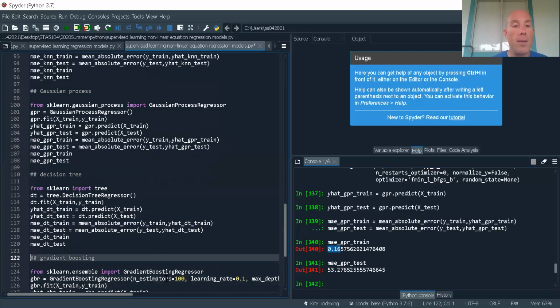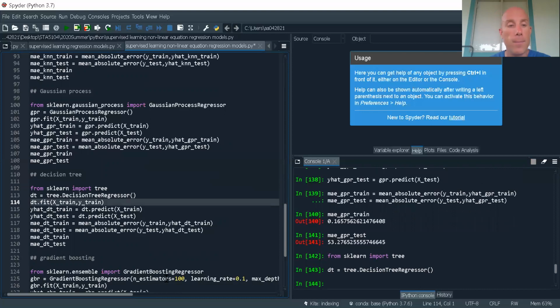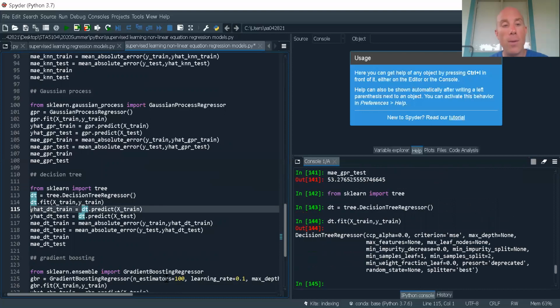All right, let's go ahead and take a look at decision tree. So remember, a decision tree is the building block for other models. We usually don't use decision trees themselves. They usually don't fit very well. They are a part of other models like random forest and gradient boosting. All right, let's go ahead and fit the model. Let's go ahead and make our predictions.